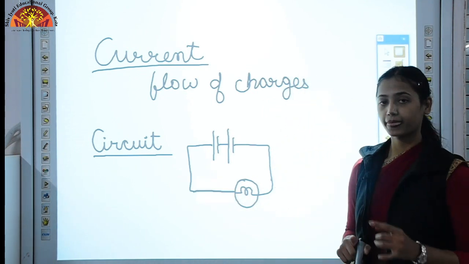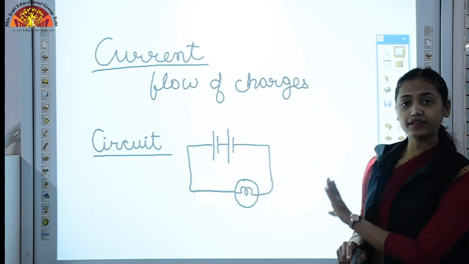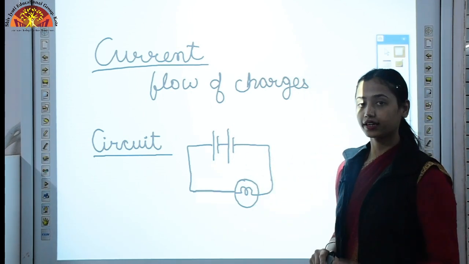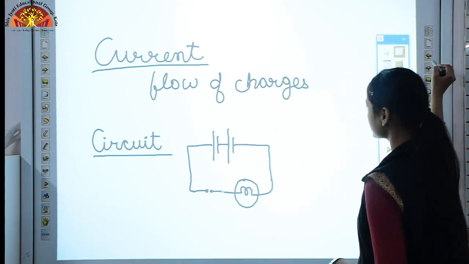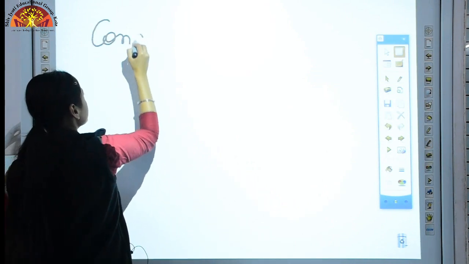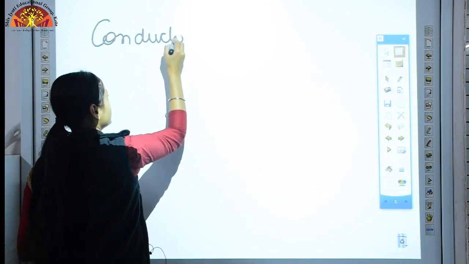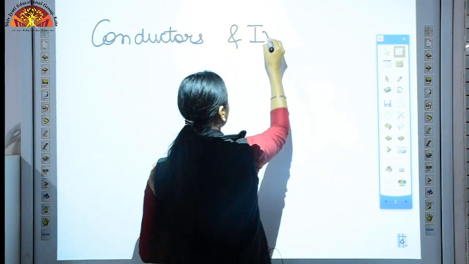One more thing, current can pass only through conductors. The two types of material which we studied in previous classes are conductors and insulators.